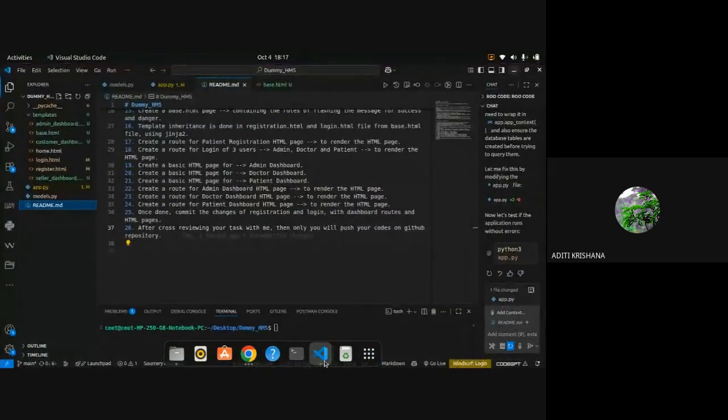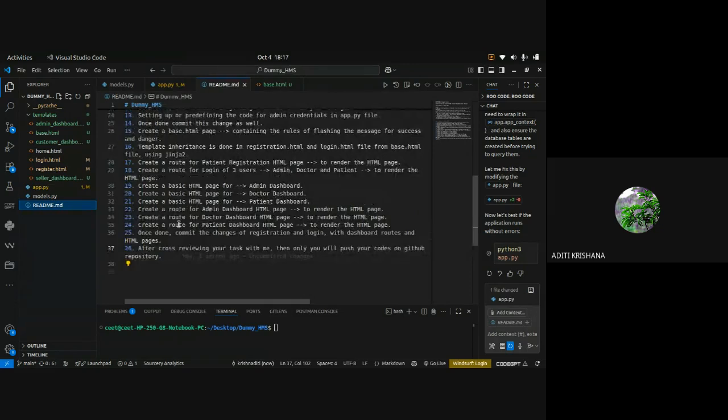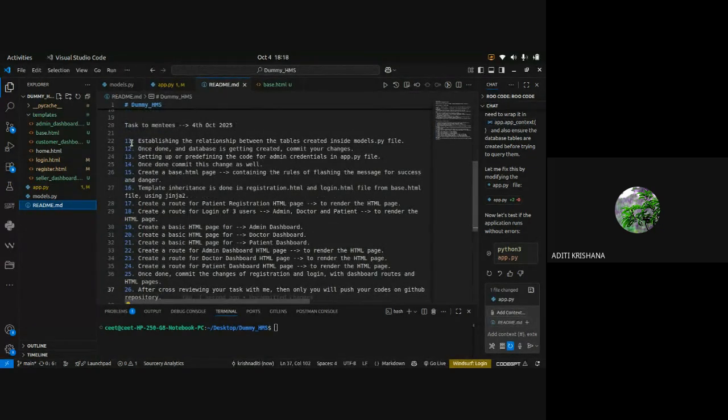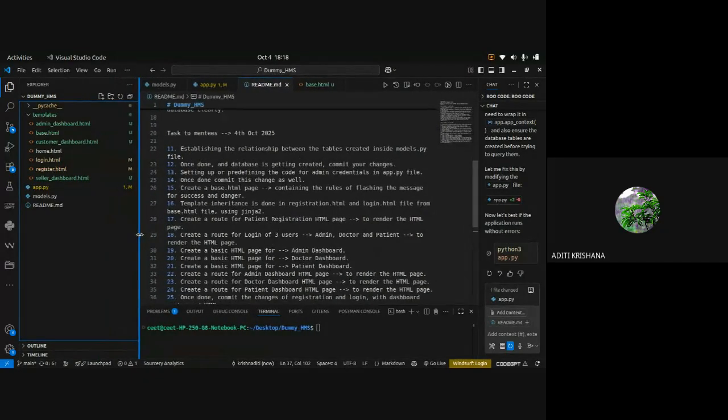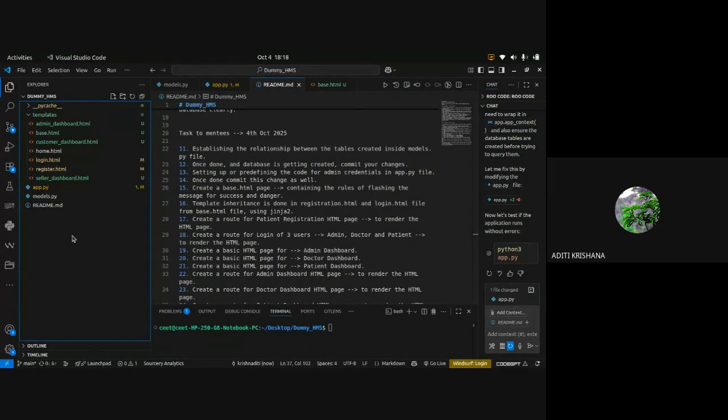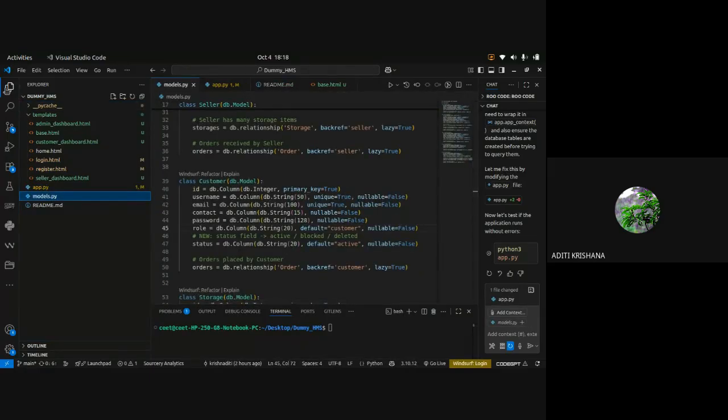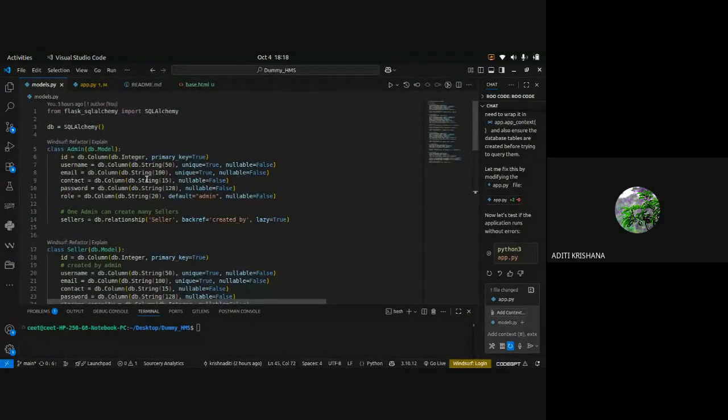I think my screen is visible, entire screen is visible to everyone, right? So, yes, these are the tasks which I have already updated for you all so that it won't take time. And so, first of all, I want to show you all how to establish relationship between the tables.